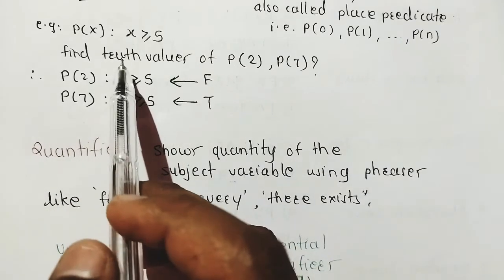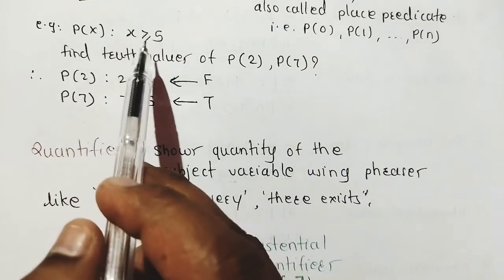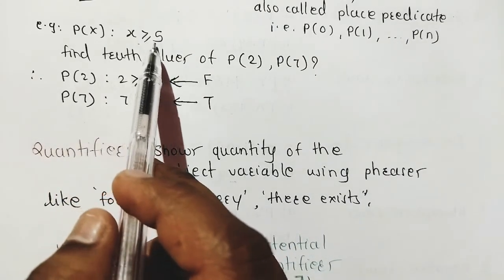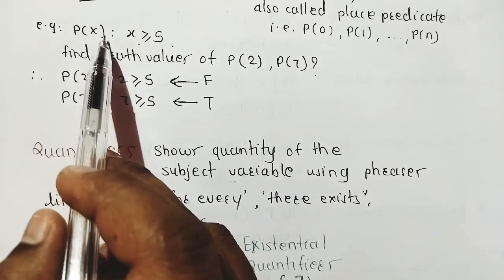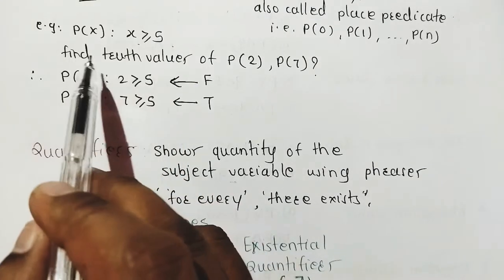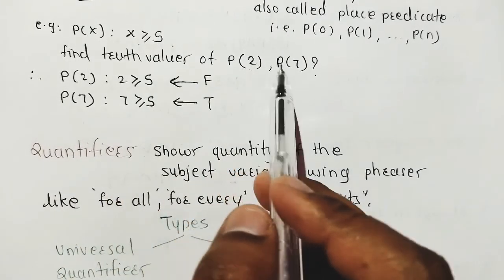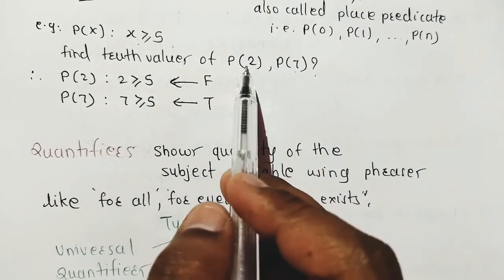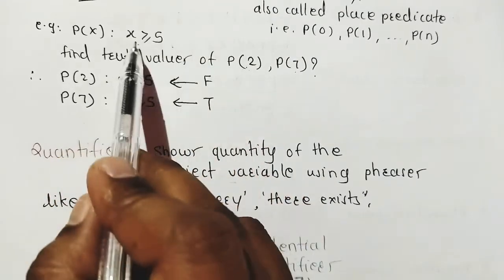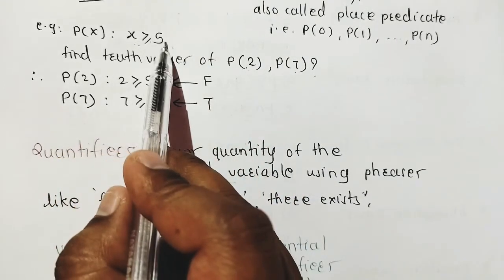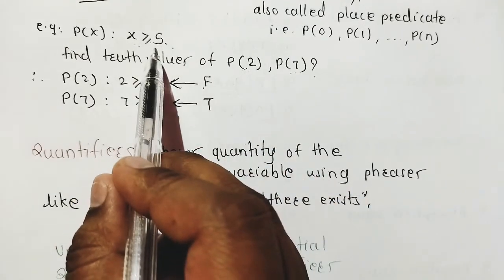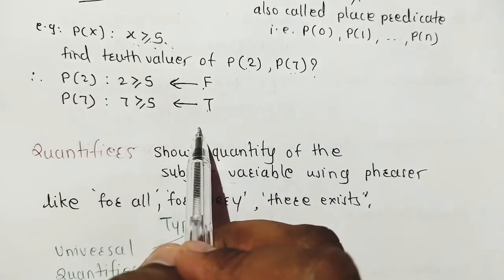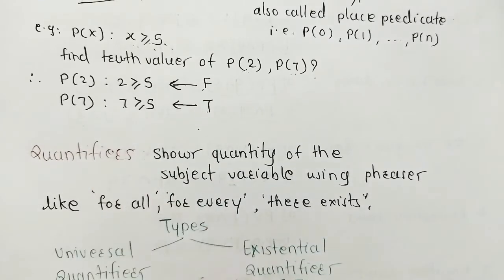Take another example. If P of x is given here, x is greater than or equal to 5. We just have to put values here and check whether this is true or false. Find the truth values for P of 2 and P of 7. If we put x as 2, what is here? 2 is greater than or equal to 5. Is this true? No, false. 7 is greater than or equal to 5. It is true. Means this predicate is true. This is called a predicate.